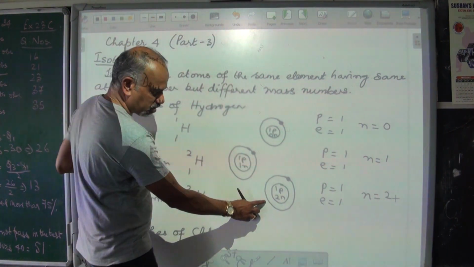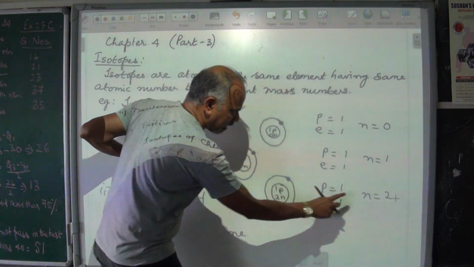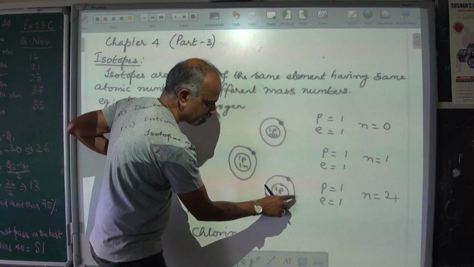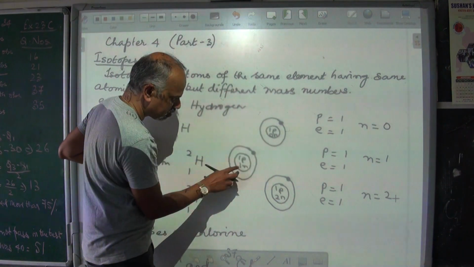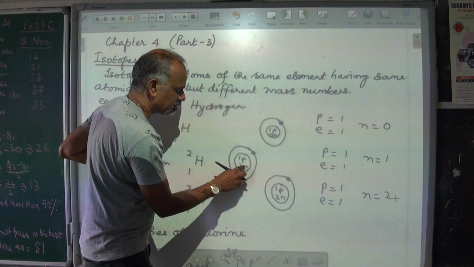The structure for the third one is, this is the nucleus. It has 1 proton and 2 neutrons inside the nucleus. And this is the first orbit which has the electrons. Electrons are 1. Everything else is same in all these structures except for the neutrons. That's what is different.